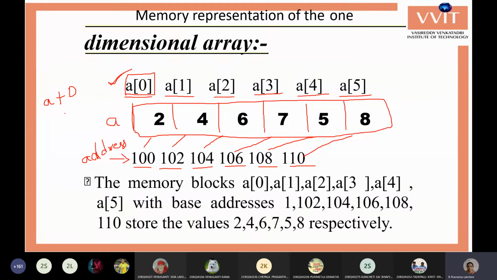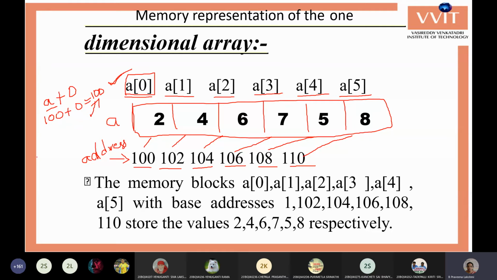A plus 0. A is nothing but the first element address of the array. Whenever you use only A, it refers to the first element address. That is, it will substitute the first element address of the array. So the first element address is 100 plus 0, and the result is 100. So it takes the value from the 100th location.